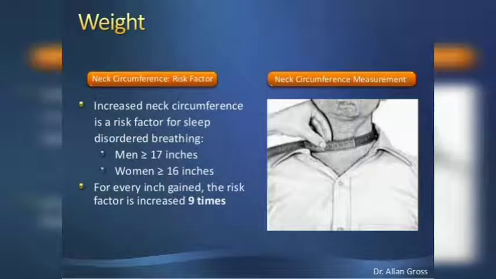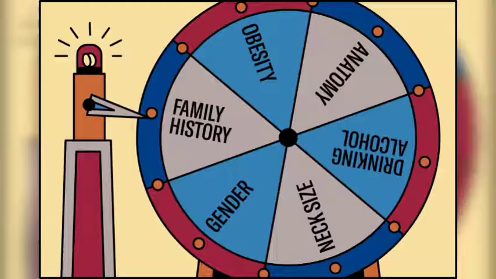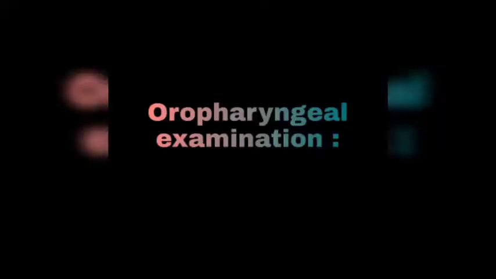We should also check his body mass index, that is BMI. We have to check the neck circumference. If it is more than 17.5 inches in men or more than 16 inches in women, then it is a risk factor for obstructive sleep apnea, and there is an indication of obstruction in the upper airway. Just a glance about clinical history. Now let's get into details of oropharyngeal examination.